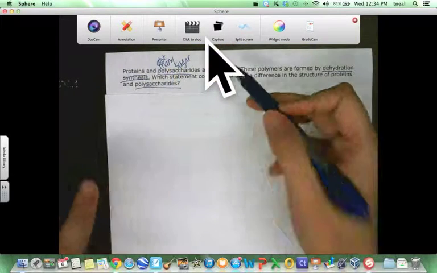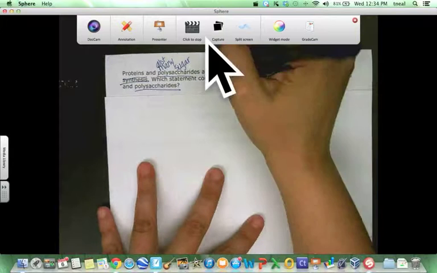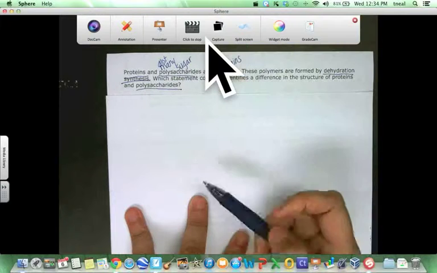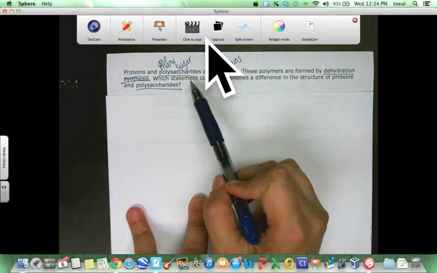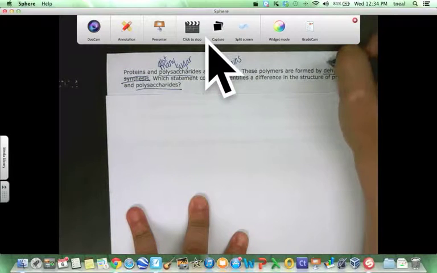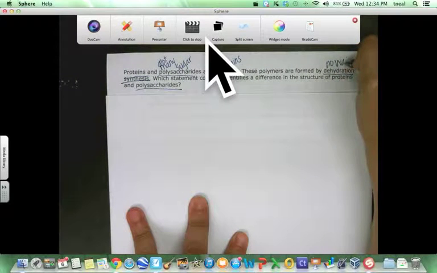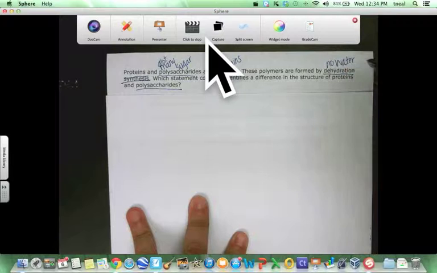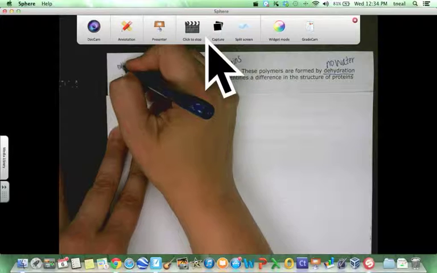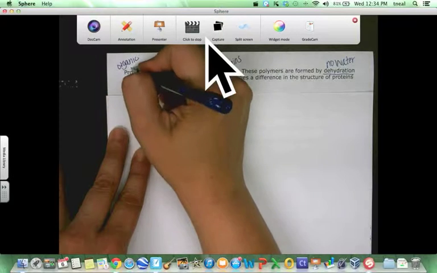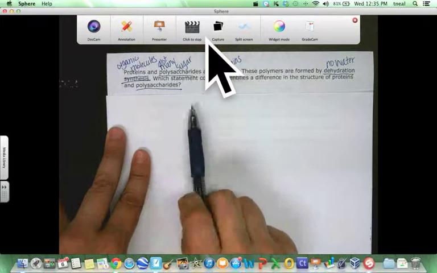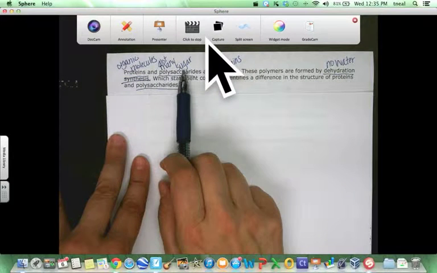Polymers, there are long chains of something. So notice what I'm doing. I don't know exactly what these words mean. I'm just kind of remembering what I remember from the class. Polymers, long chains, dehydration, no water. Like when the coach might say, hey, you're dehydrated, you don't have any water. And so proteins, those are organic molecules. Okay, so organic molecules and this long chain of sugar, they're polymers.